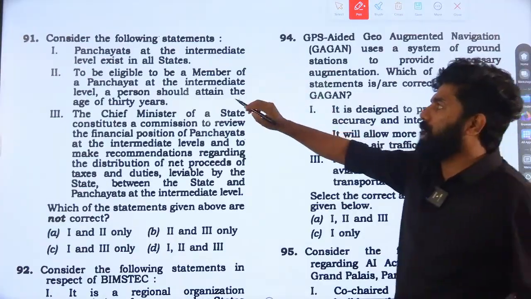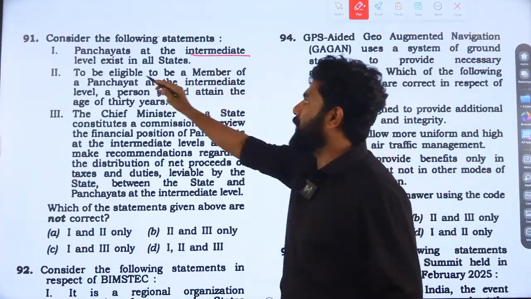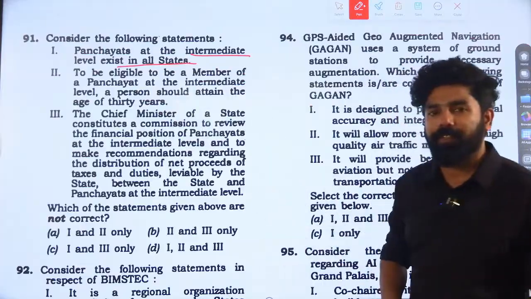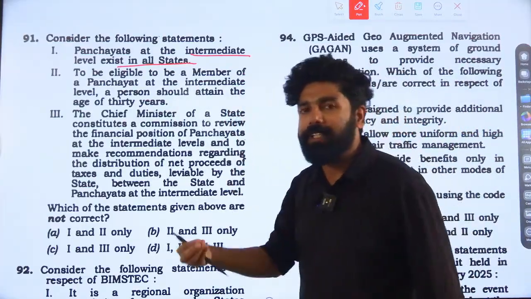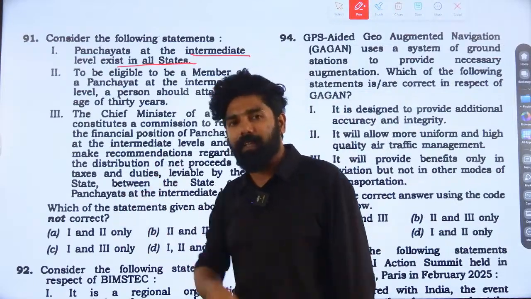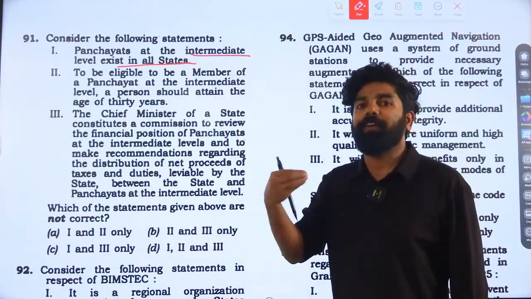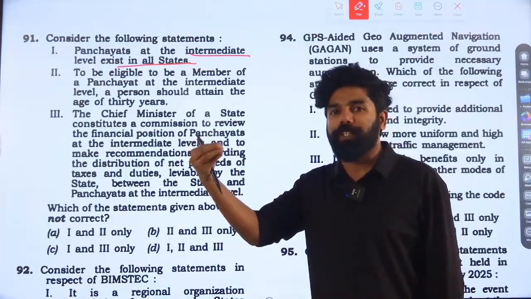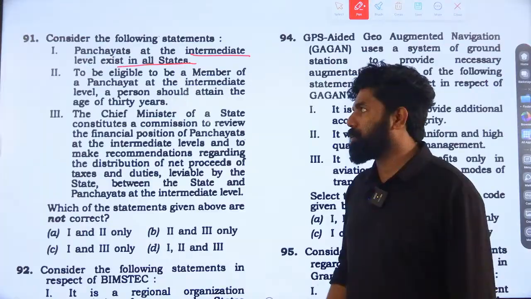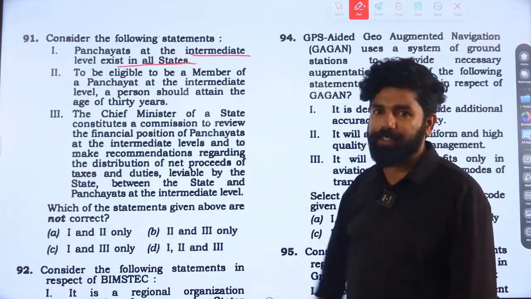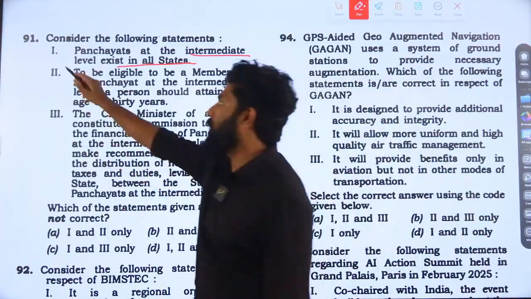Statement 1: Panchayats at intermediary level exist in all states. When we studied the levels of the panchayat, village level, intermediate level and district level, we know that the intermediate level panchayat is not mandatory for all states. It will not be applicable to a state which has a population of less than 20 lakh. So it is not applicable to a few states. That's the reason statement 1 went wrong.